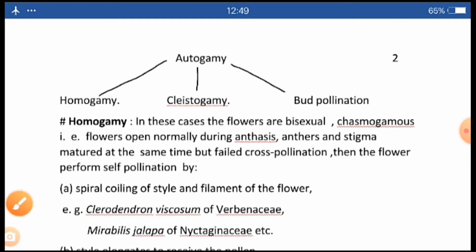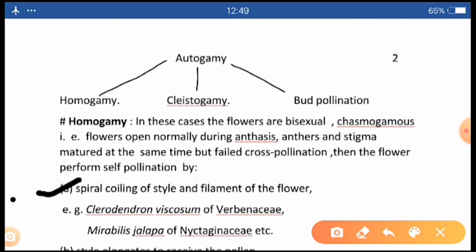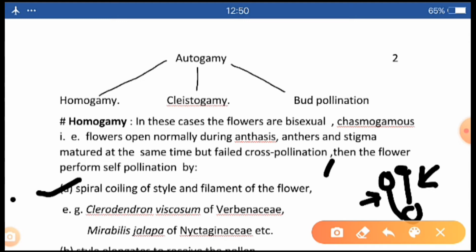The first one is the spiral coiling of style and filament of the flower. This one. Suppose this is the female part and this one is the anther, okay, stamen. So these two, this one and this one, they will spirally coil to each other. One is female part, another one is male part.